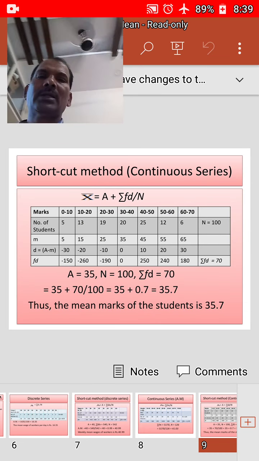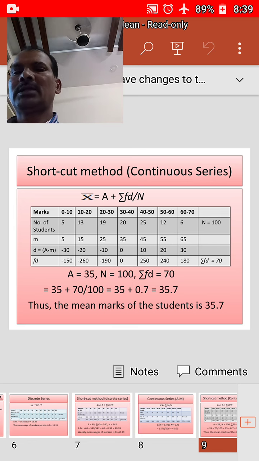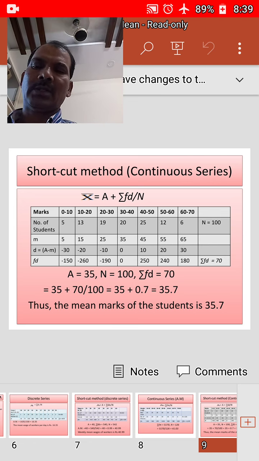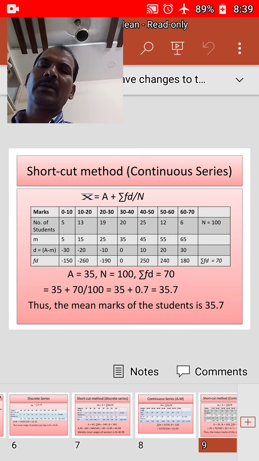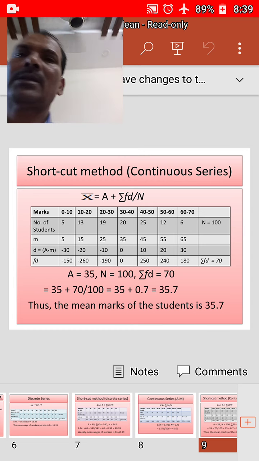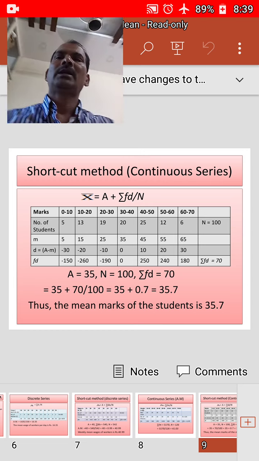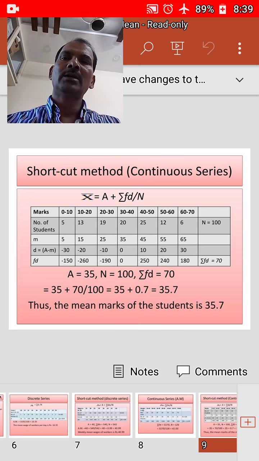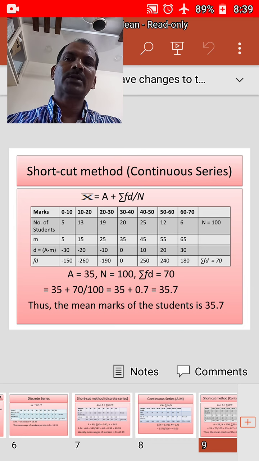According to the shortcut method, arithmetic mean is calculated as per the given procedure. First, find out the mid values of each class, and take a mid value as the assumed mean and denote it by a. Take the deviations of mid values from the assumed mean, that is m minus a, and denote the column by d.